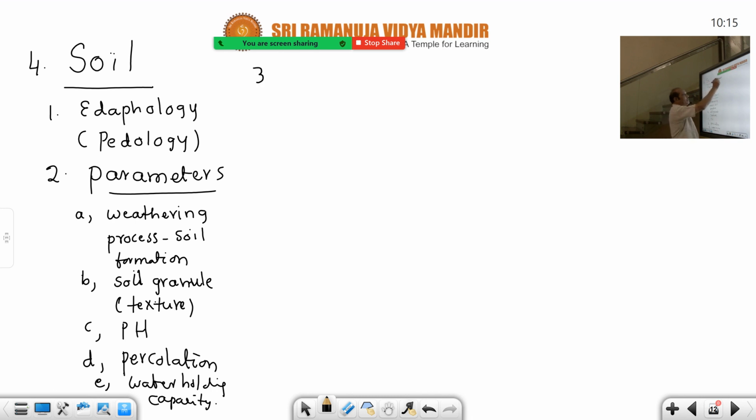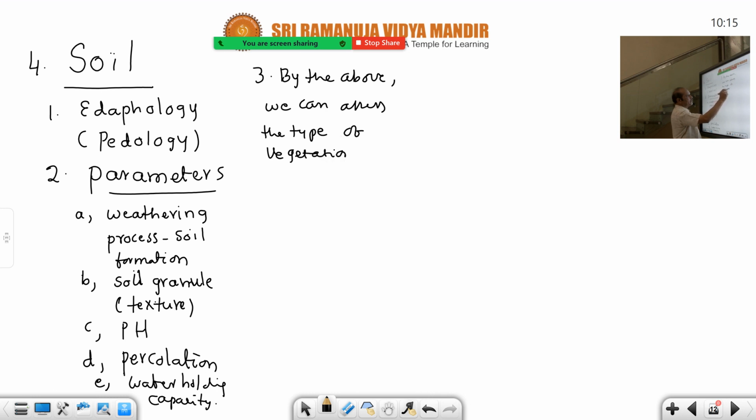So by the above parameters, we can assess the type of vegetation that can be grown. Simply write: type of vegetation that can be grown. What is percolation, sir? Percolation is also the same: absorption of water and holding of water. Almost the same. This is water relation. So by the above, we can assess the type of vegetation that can be grown.